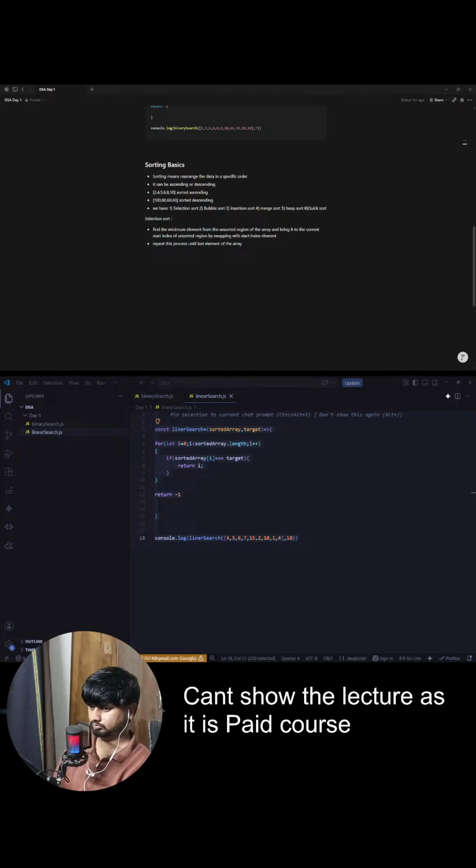So let's assume the minimum element is a of i itself, and let's write a loop starting from i plus 1, go till n, j plus plus. Just have a check that if this a of j is better than minimum, so update this minimum to a of j, and once you are out,